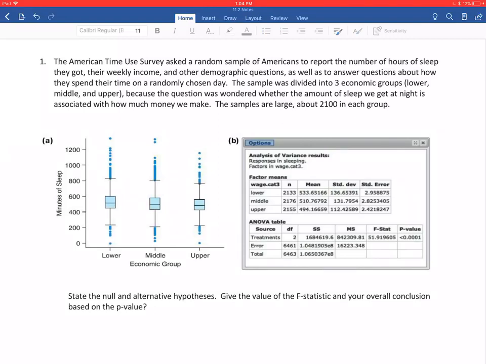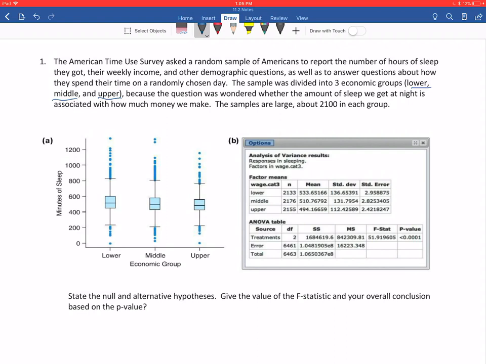Okay, so in our first example, we've got a random sample of Americans reported the number of hours of sleep they got, their weekly income, and other demographic questions, as well as answered questions about how they spend their time on randomly chosen days. The sample was divided into 3 economic groups: lower, middle, and upper. So right there, because we've got 3 different groups, this necessitates the ANOVA test, because the t-test really can only handle 1 or 2 samples.